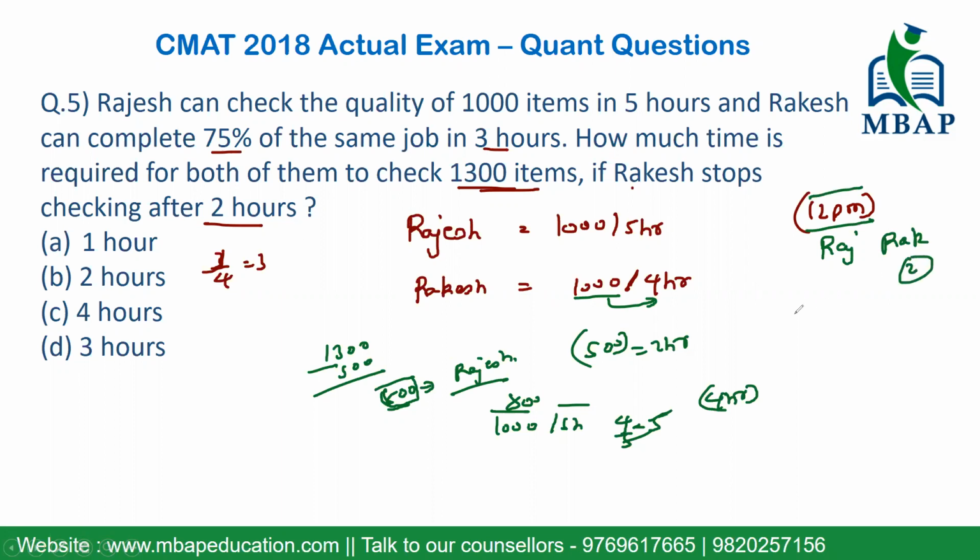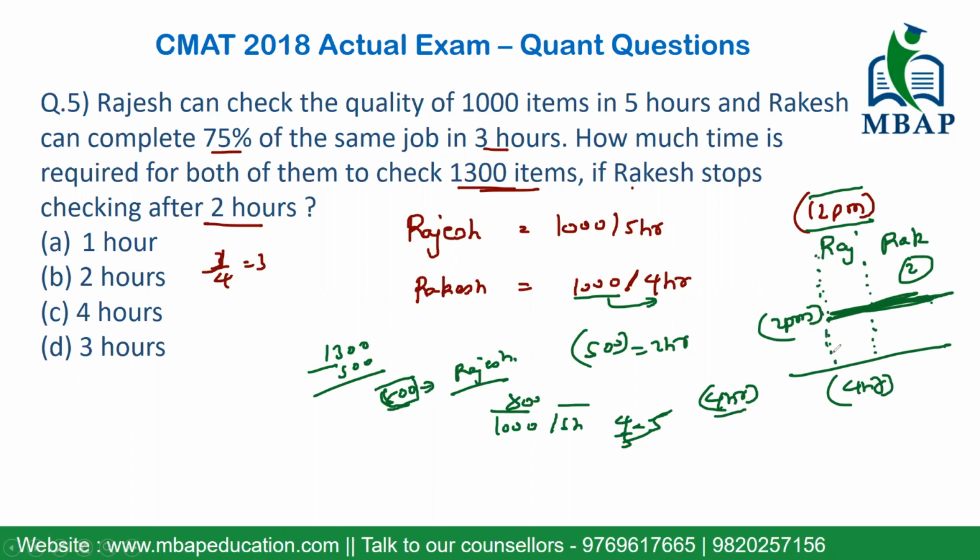Rakesh worked for 2 hours. So by 2 p.m., Rakesh basically stopped, right? But Rajesh continued to work. To complete the leftover work entirely, Rajesh has taken 4 hours. It's not the case that Rakesh started working after 2 hours, since Rajesh was working from the beginning.